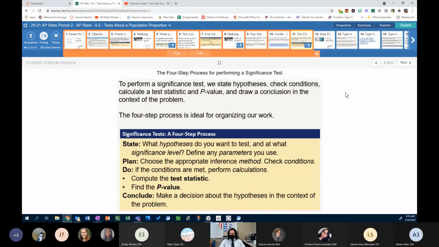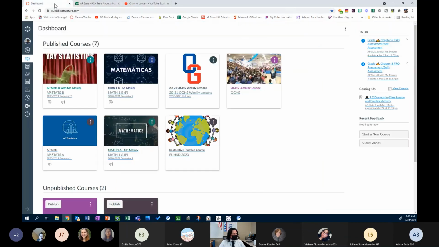so we're actually going to stop here for today, and we will pick up with the rest of this lesson after spring break. You're welcome to look through the Desmos activity on your own if you like. Let's stop this here while I have you on the shared screen and take a quick look at the course.